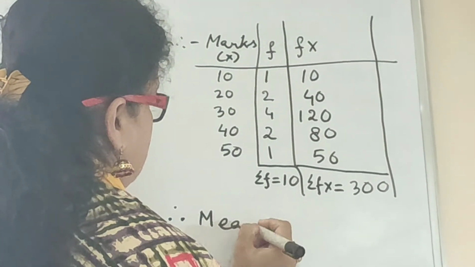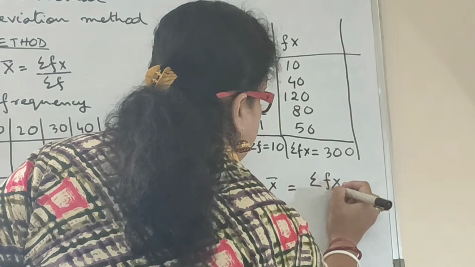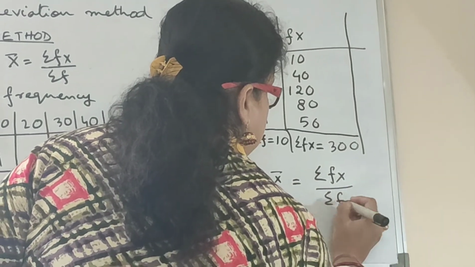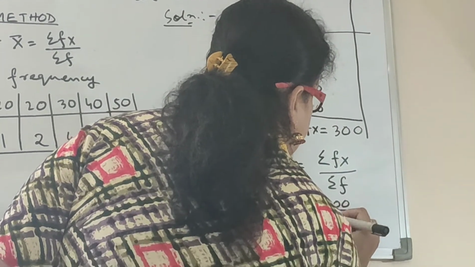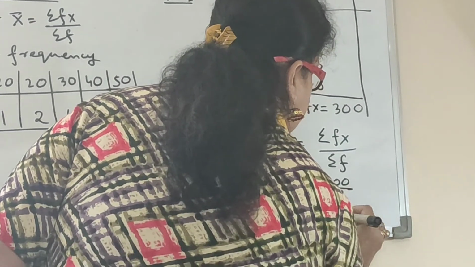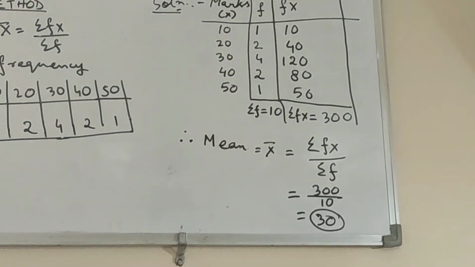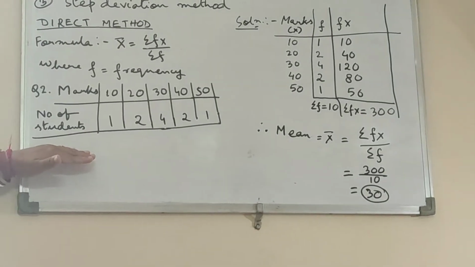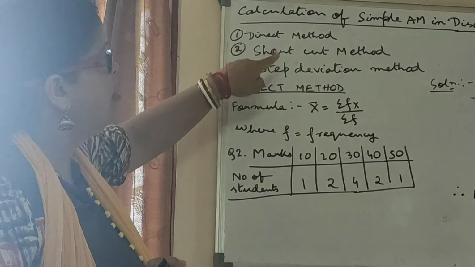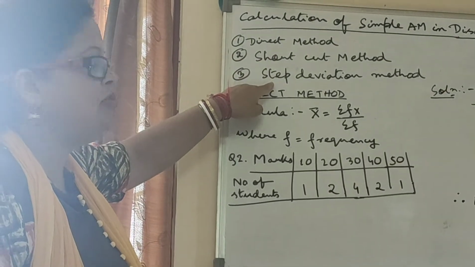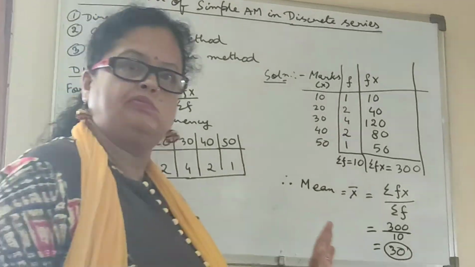Mean is equal to x bar is equal to summation f into x divided by summation f is equal to 300 divided by 10 is equal to 30. So simple arithmetic mean in this discrete series is equal to 30, and we will see that when we apply the shortcut method or when we will apply the step deviation method, then also we will reach to the same value.